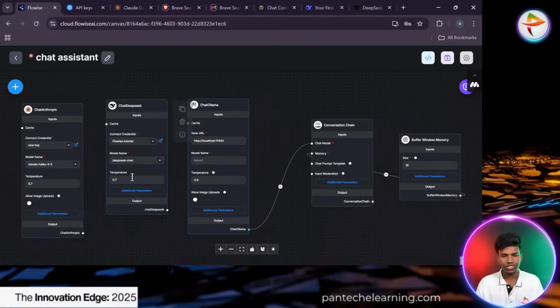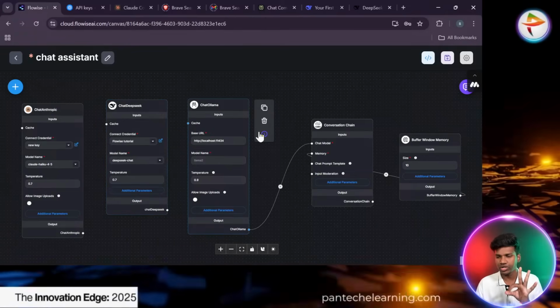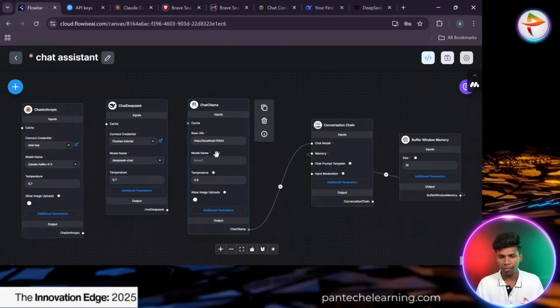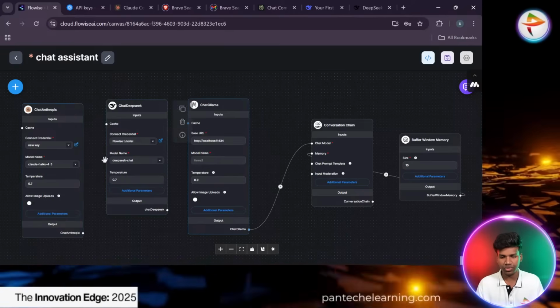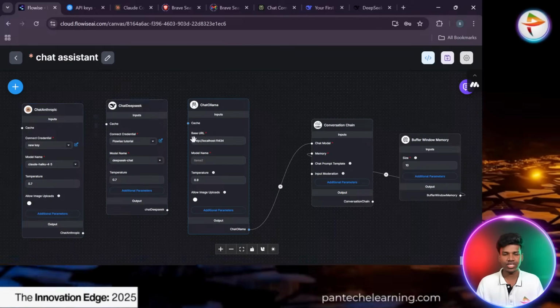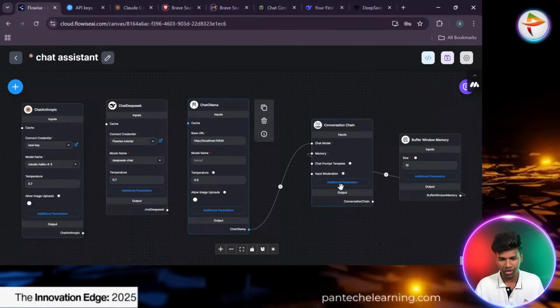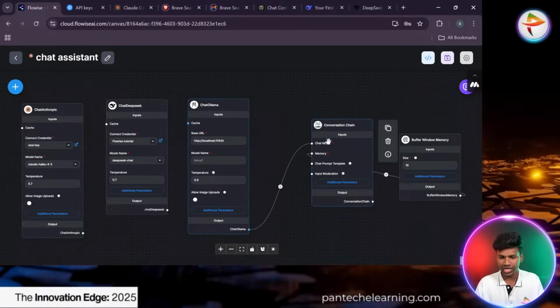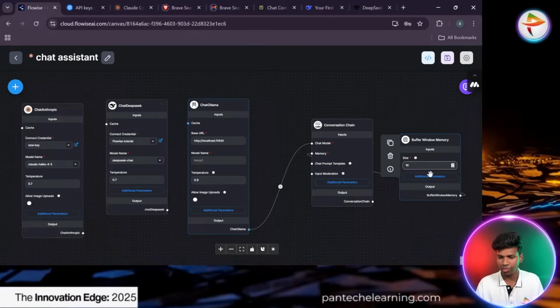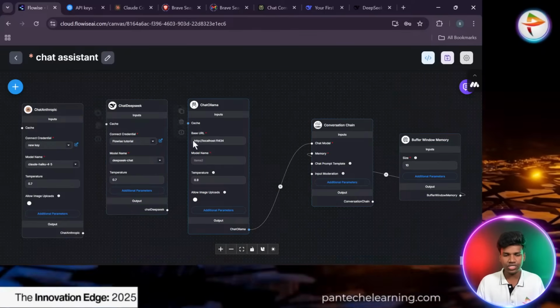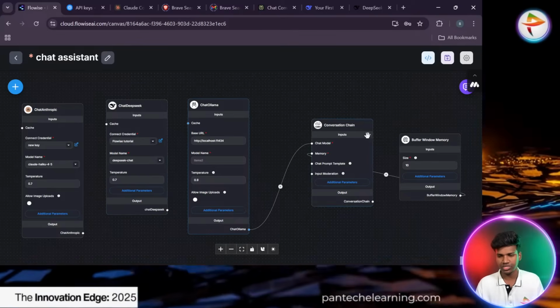So here I tried to create 3 different LLMs, right? Anthropic, DeepSeek and Ollama. I tried to connect 3 different LLMs here, but everything is asking for an upgrade for the execution process. That's why. So the major nodes we can start with here are the conversation chain and the buffer window memory. Both of these main nodes are important. These 3 things are the chat models. Okay, this is the overview.